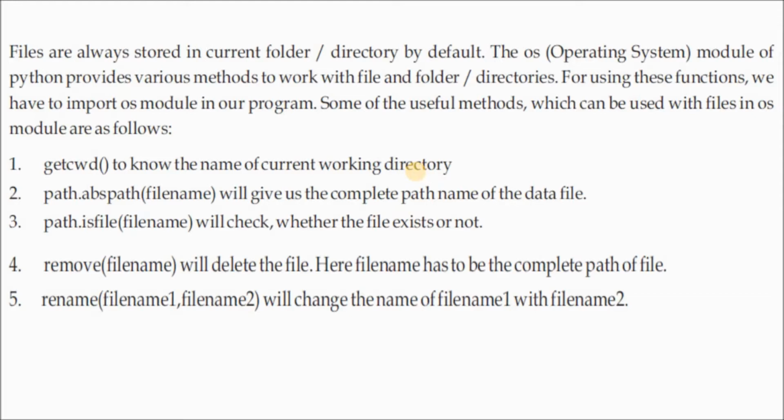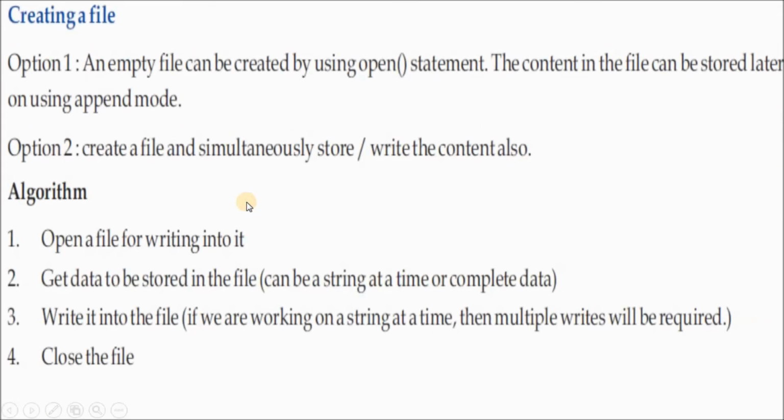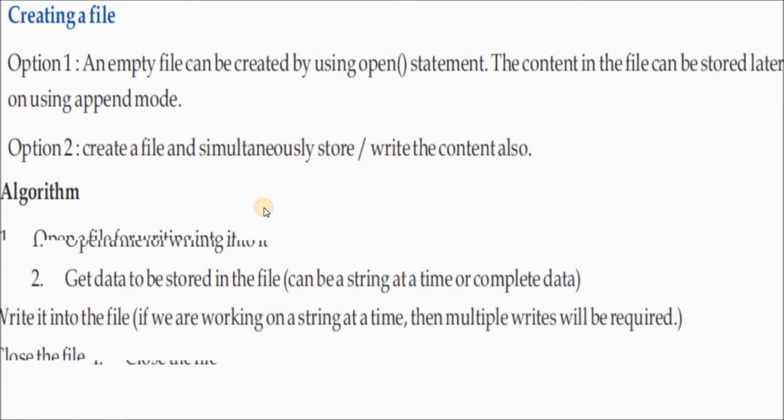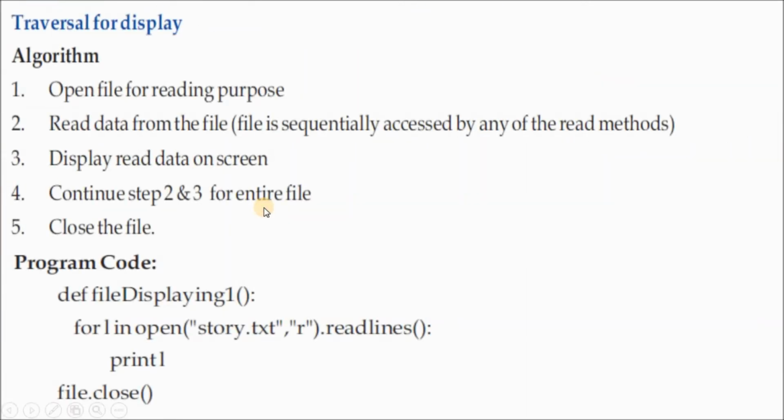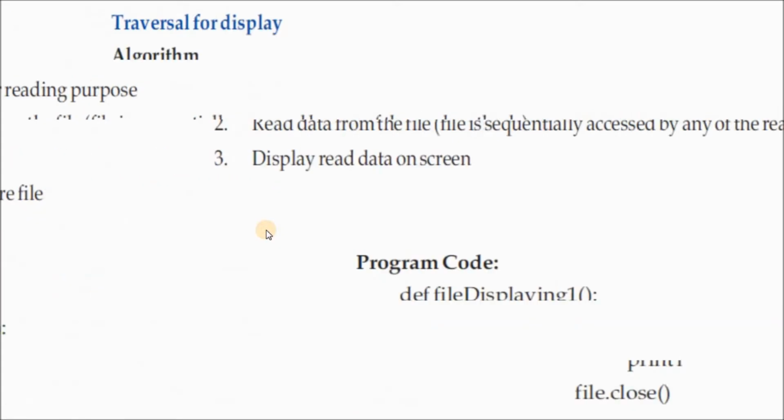path.isfile(filename) will check whether the file exists or not. If you are checking whether the file is there in your system or not, you can use the path.isfile function. remove(filename) will delete the file, and rename(filename1, filename2): by using rename you can change the file name. So here the creating file algorithm is there. After that, traversal for display, to display the records from a file. How to display? These programs are already there, you can see.